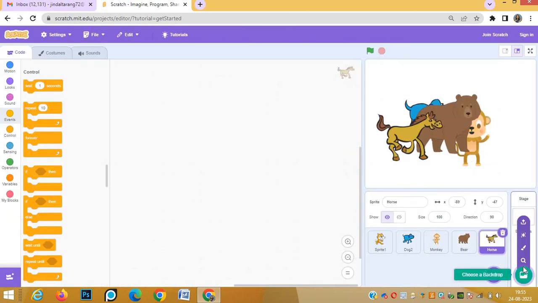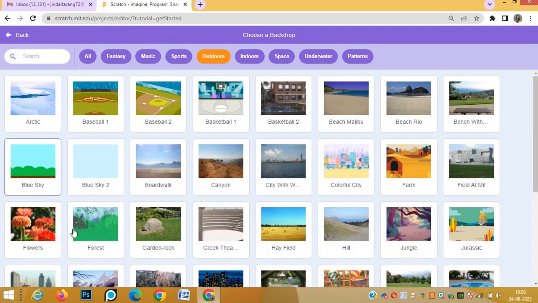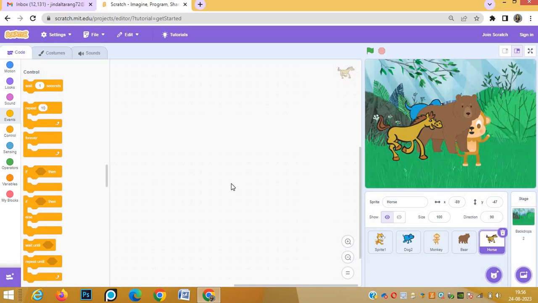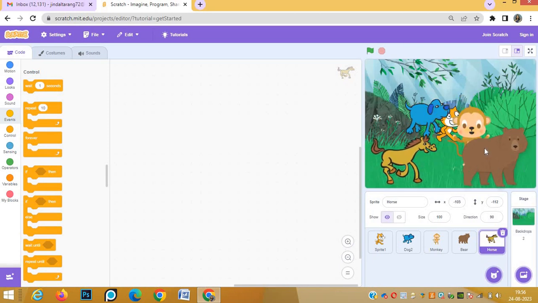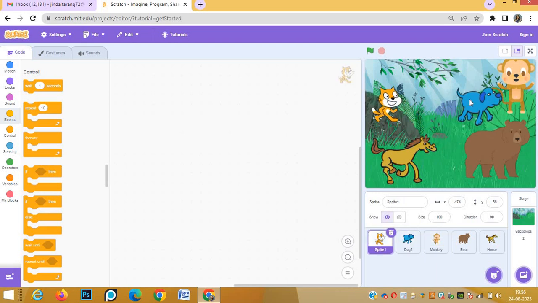Choose a backdrop and then we'll arrange all the sprites. From outdoors we can take forest backdrop. Now arrange the sprites. We can put horse here, bear, monkey can go on the tree, dog somewhere in the middle, and cat this side. This way we can arrange all our sprites.